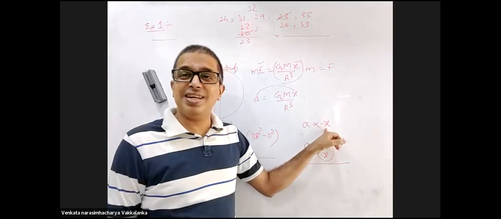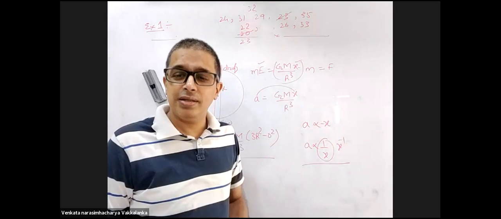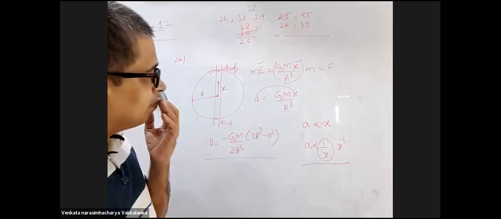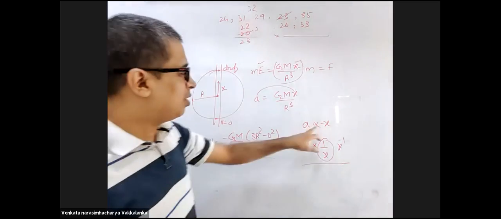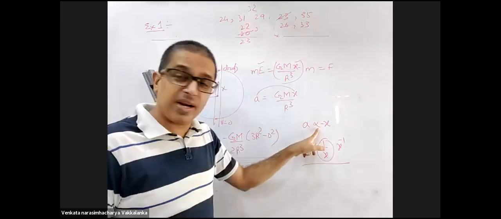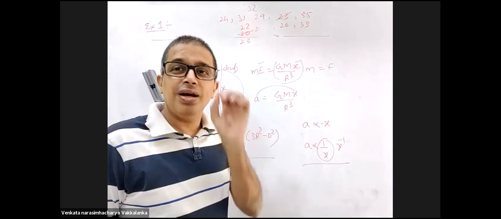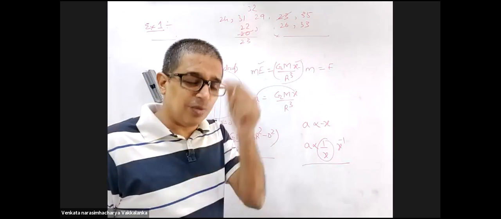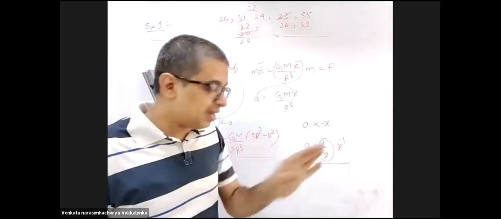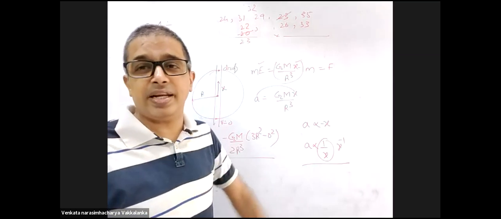The direction is opposite. Acceleration is a vector. x and acceleration are in opposite direction. So in magnitude it's directly proportional. You are taking the negative sign, which we do for potential, V1 greater than V2. Here, in vectors, the negative sign has nothing to do with the value. You want to tell me minus 2 is greater than minus 3. Yes, right. But as far as the vector is concerned, the minus will not have any significance. It says only the direction.